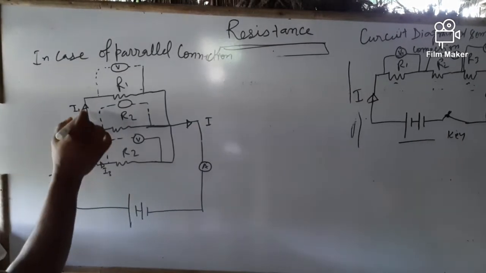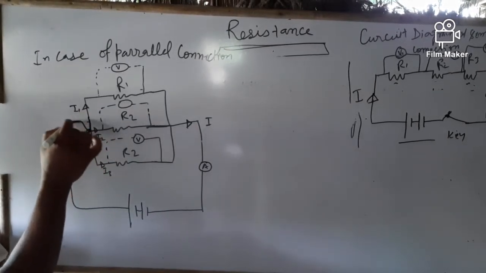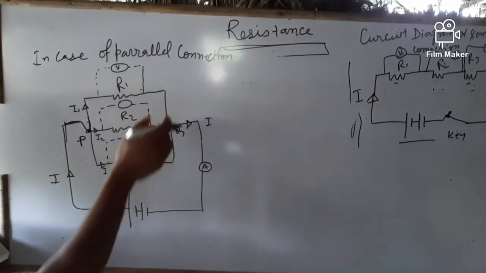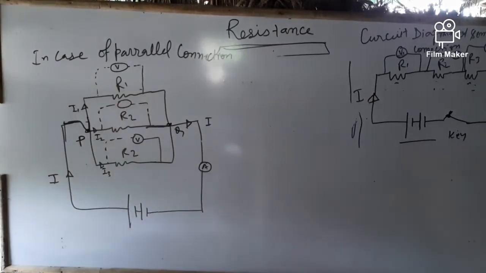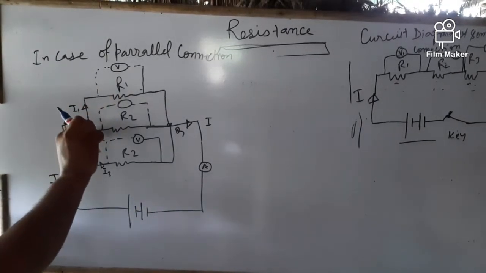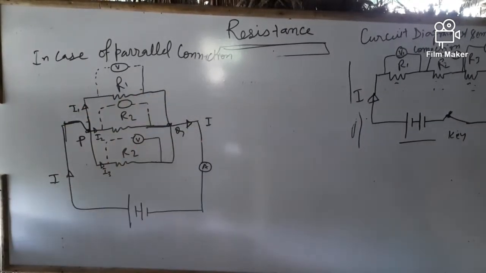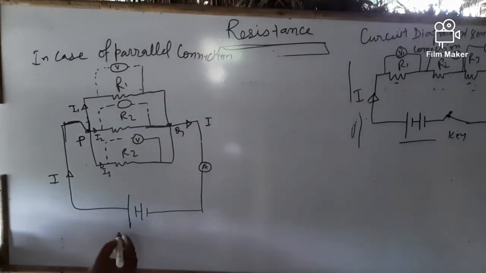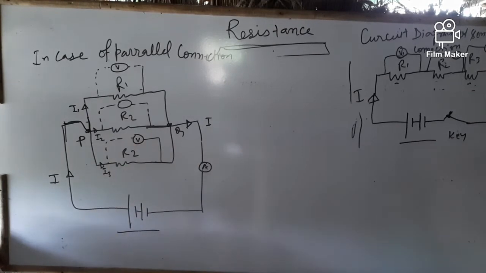Let us suppose here is one end P and here is Q. So one end is connected at one point and the other at the other point. Then through a wire and battery we connect these. This is the circuit diagram of resistances in parallel.